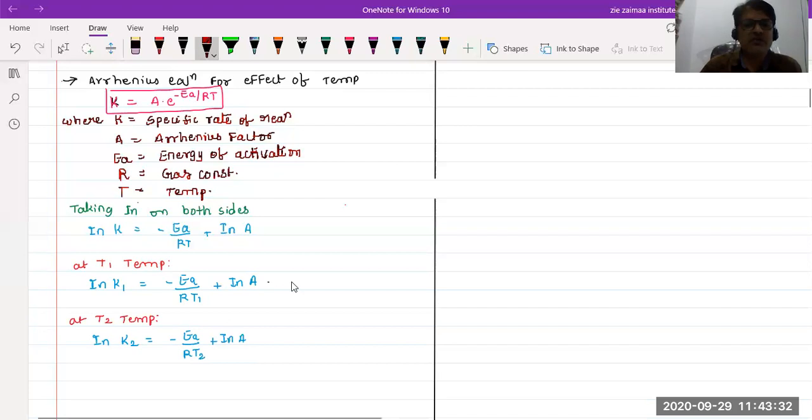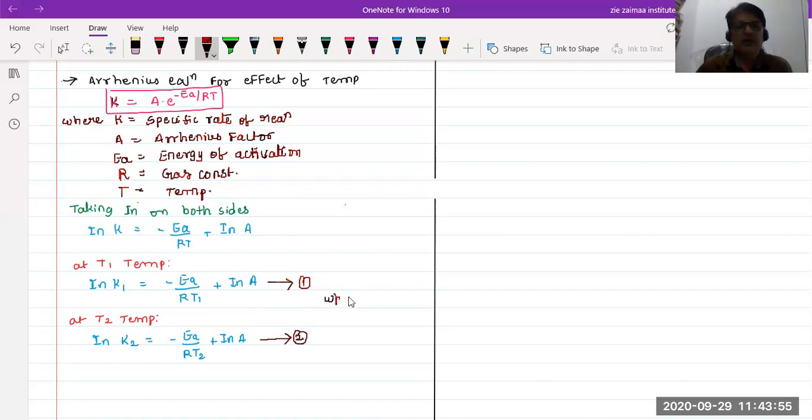This is equation 1 and this is equation 2. Okay, now the T1 temperature is applied in equation 1, and the T2 temperature in equation 2 can be taken as T2. We know that A is a constant, isn't it? What type of constant? It can be taken as the Arrhenius factor constant. Okay, so from equation 2 and 1.